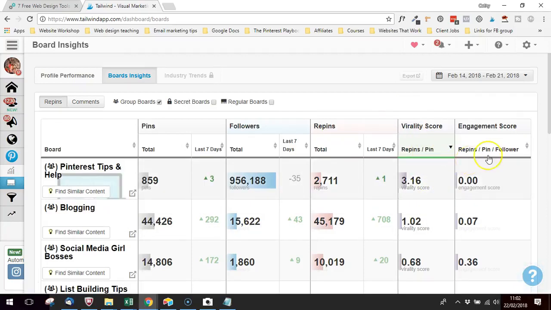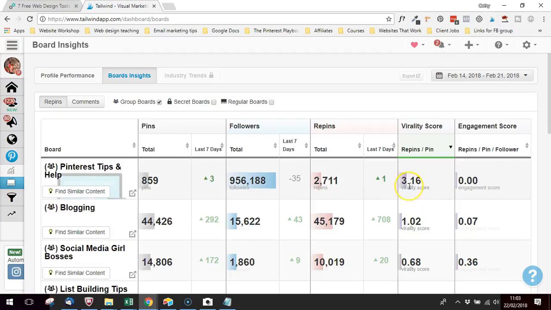So what that is, basically, is just the number of repins divided by the total number of pins in the board. The higher this number, the more active the group board is. What this is telling you, if we look at this one as an example, is that in total the board has, let's call it 900 pins, but over the last 7 days, nearly 3,000 repins have come out of those 900 pins. So pretty much every pin in that board on average is getting repinned 3 times. So that's what this number is telling us.